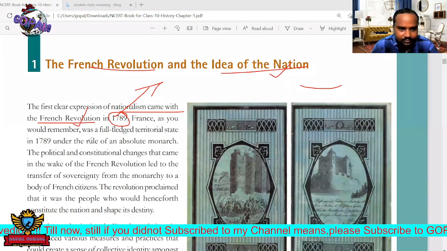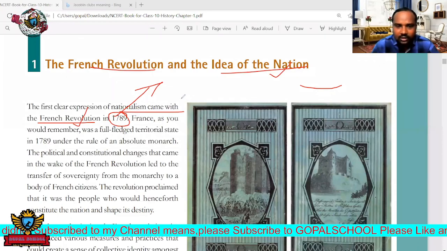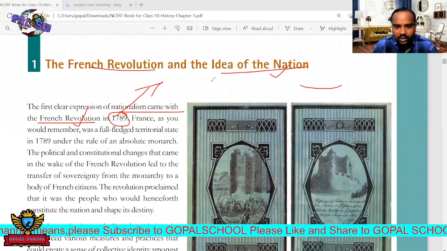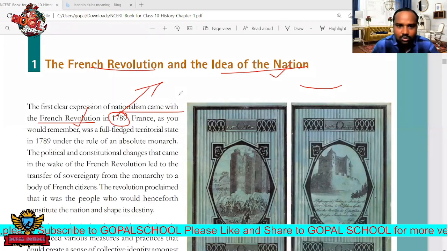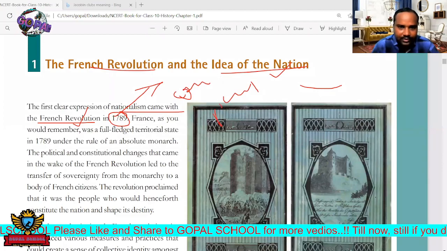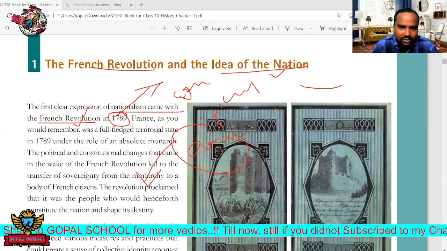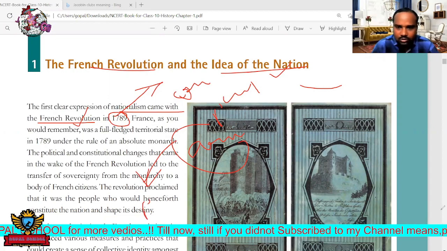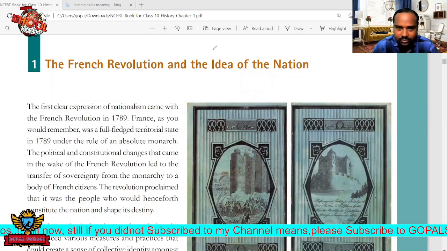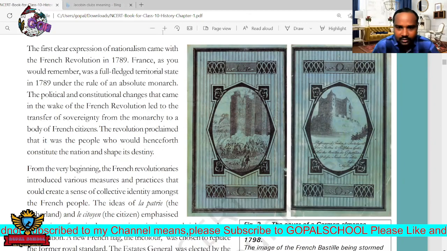The activities taken in the French Revolution also became a model for other countries. How they fought, they used common identities and common political activities. The same things were followed by the rest of the countries also. If you see here, there is one picture.